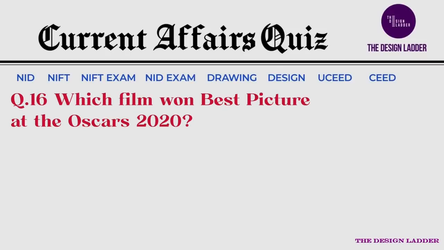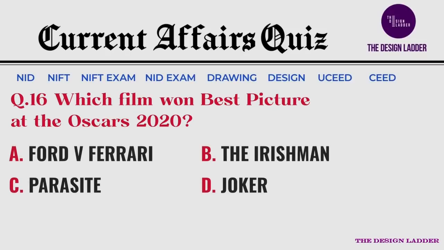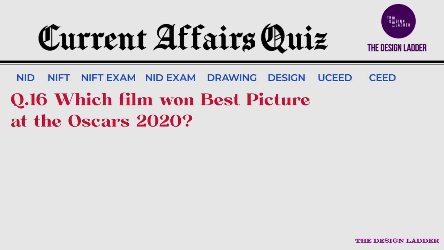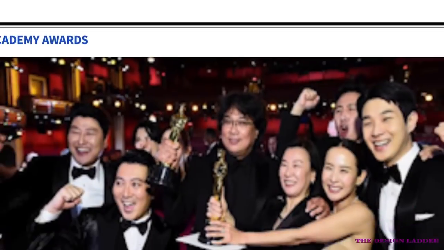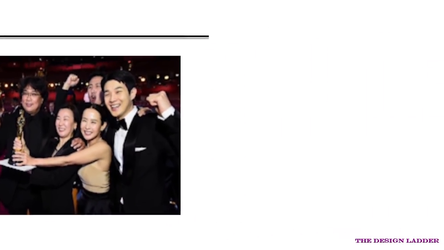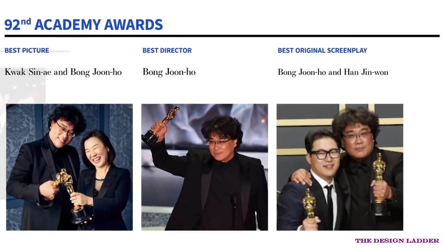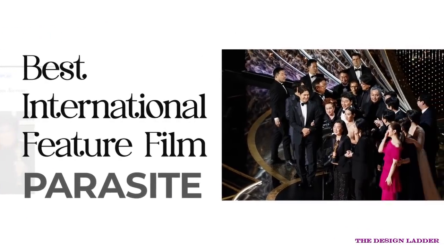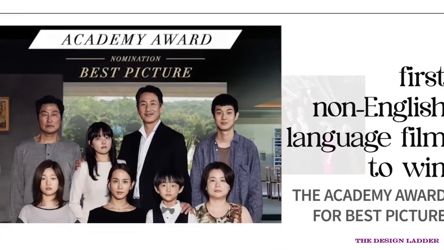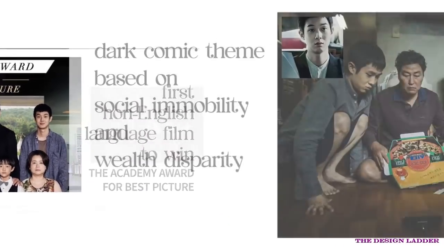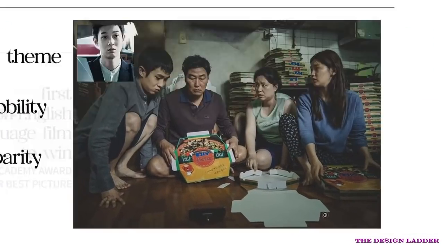Which film won the Best Picture award at Oscars 2020? And your options are. The correct answer is Parasite. Parasite won leading 4 awards at 92nd Academy Awards: Best Picture, Best Director, Best Original Screenplay, and Best International Feature Film. It was praised for its dark comic theme based on social immobility and wealth disparity.